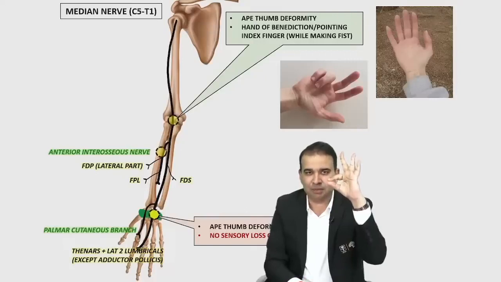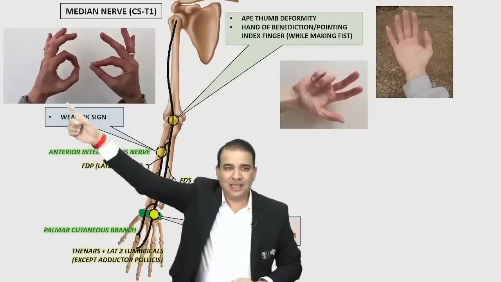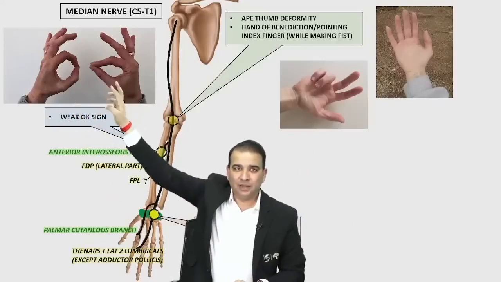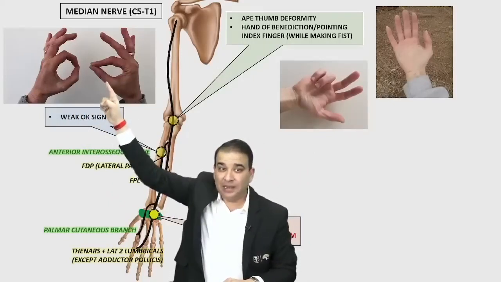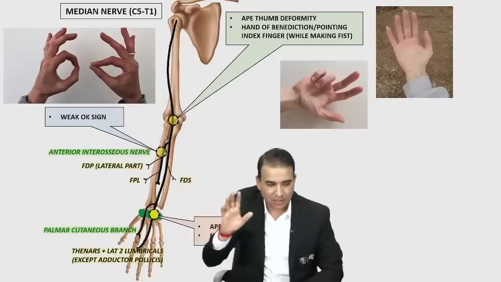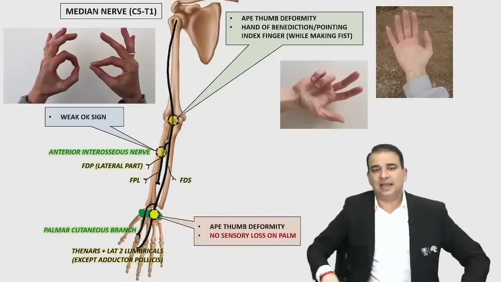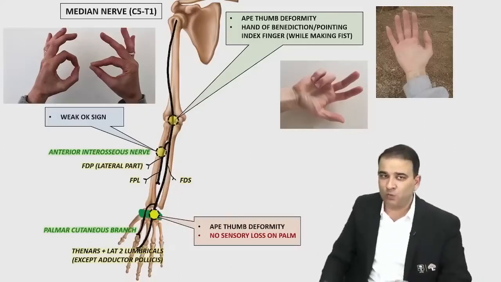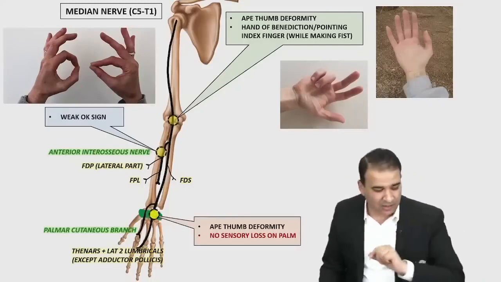The moment you ask the patient to make an OK, he'll make an OK like this. The normal OK is like this, and that's a collapsed OK sign. The weak OK sign is there because the distal interphalangeal joint of the index finger and the interphalangeal joint of the thumb are not getting flexed, as FDP of the lateral side and flexor pollicis longus are not working. So a weak OK sign will be there in median nerve injury, in anterior interosseous nerve injury.